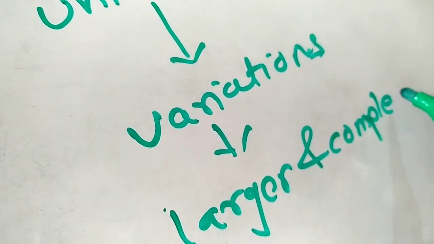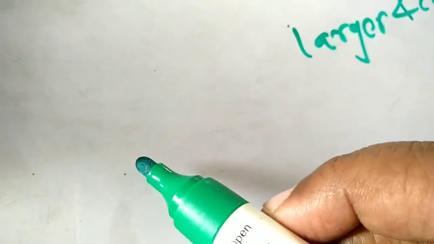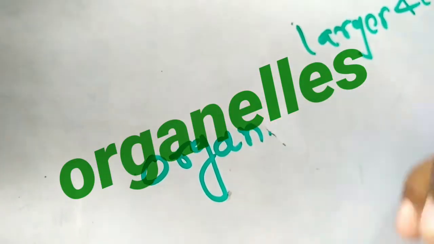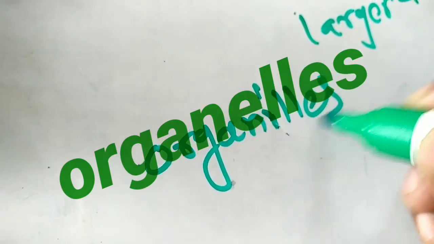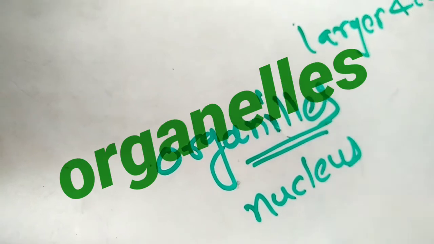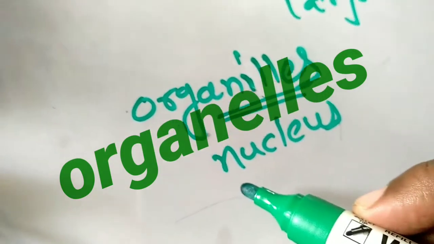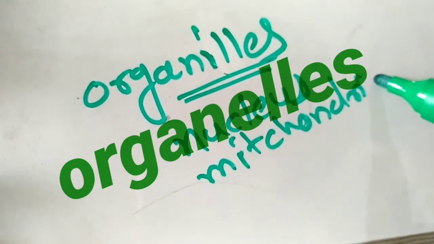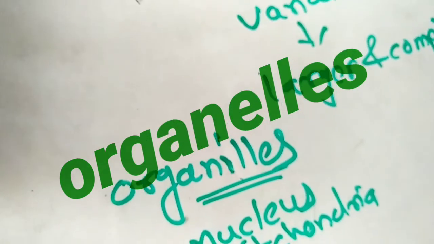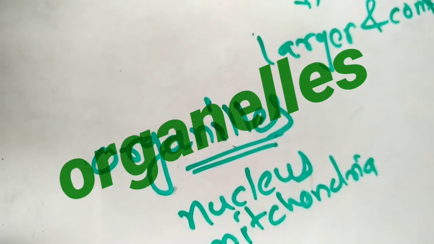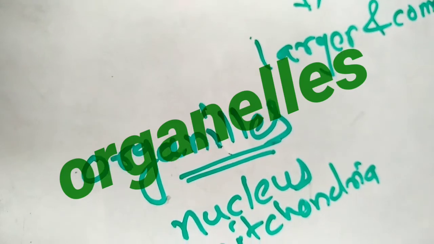These larger organisms were complex. Now what is meant by complex? First understand. Unicellular organisms have organelles. These organelles perform different functions. Like nucleus, it controls and coordinates. Mitochondria releases energy. Then cytoplasm is there. Golgi complex produces lysosomes which digest the waste material or worn out material of the cell.